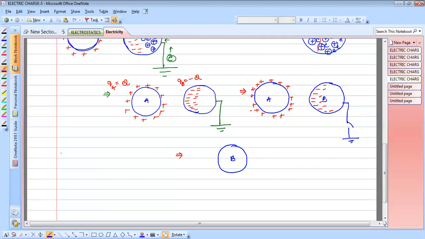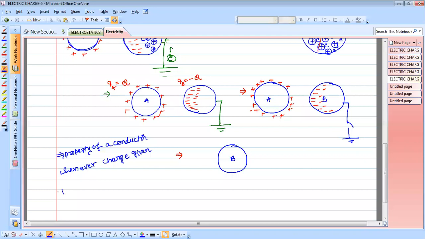This is the property of a conductor. Whenever charge is given to A, I'm always telling you, charge given means excess charge.